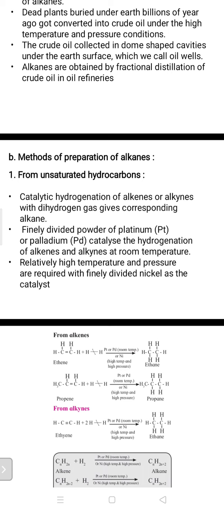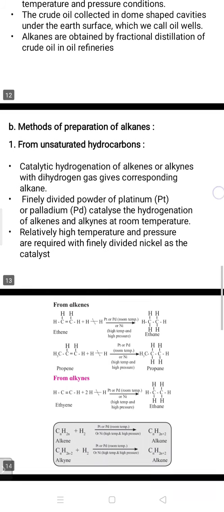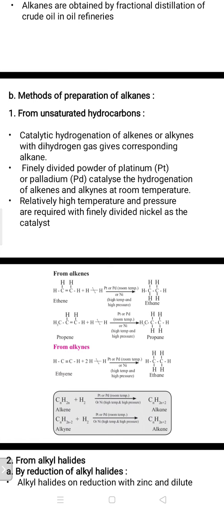From unsaturated hydrocarbons, we get alkanes by catalytic hydrogenation of alkenes or alkynes. Alkene means carbon-carbon double bonded, and alkyne means carbon-carbon triple bonded. With dihydrogen gas, they give the corresponding alkane. Finely divided powder of platinum or palladium catalyzes the hydrogenation of alkenes and alkynes at room temperature.